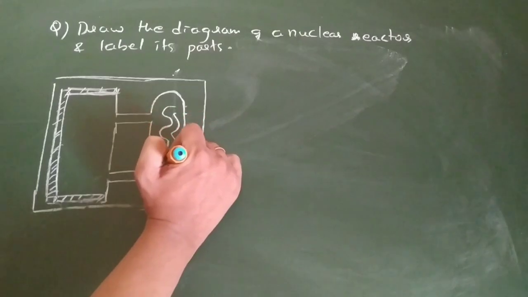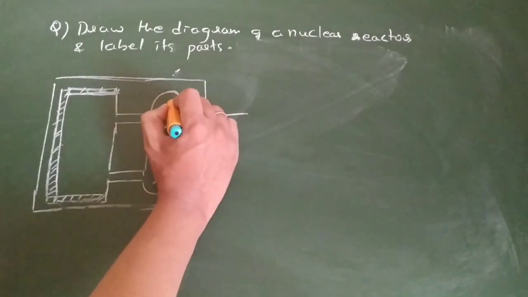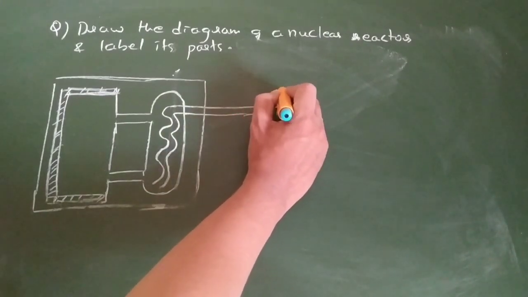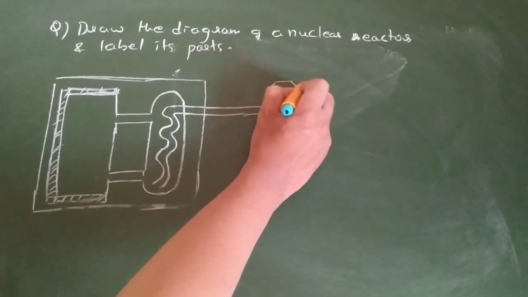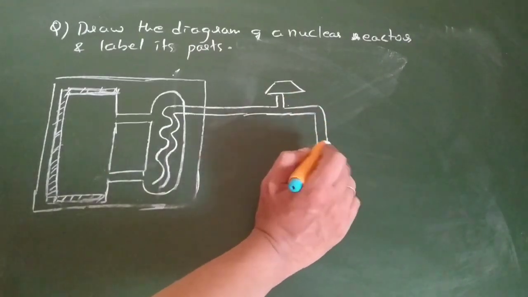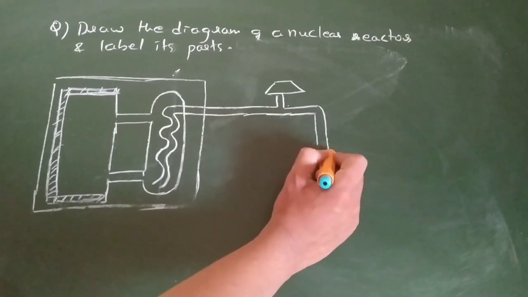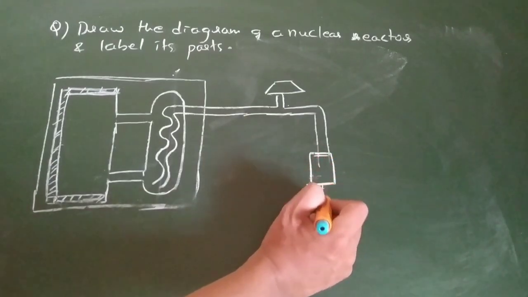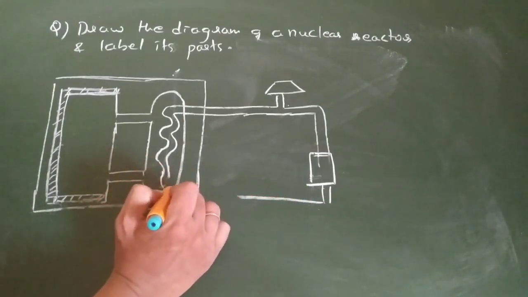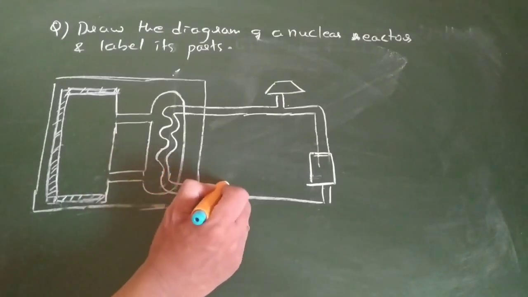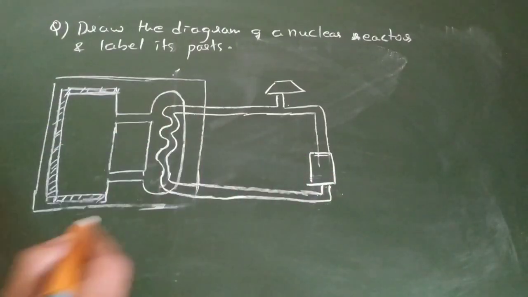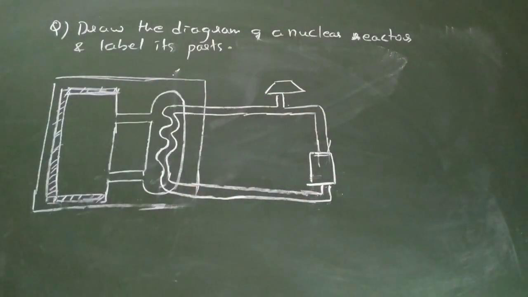Okay. Now this is going to one turbine, then two chamber, then it is going to come back. Okay, this is somewhat the diagram which I will give you an explanation for.